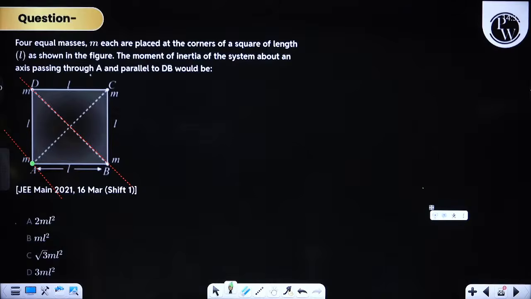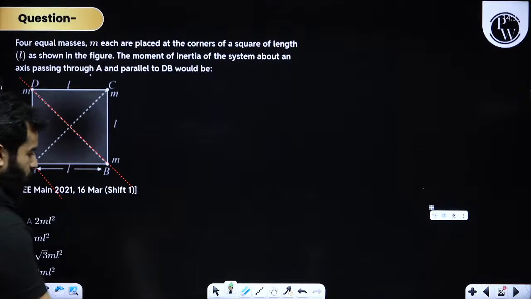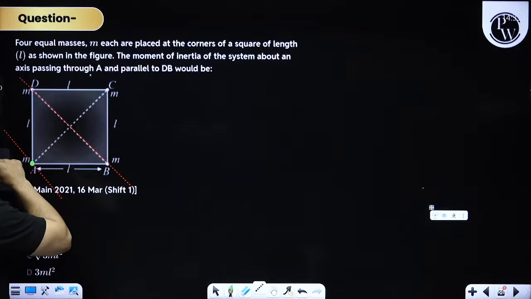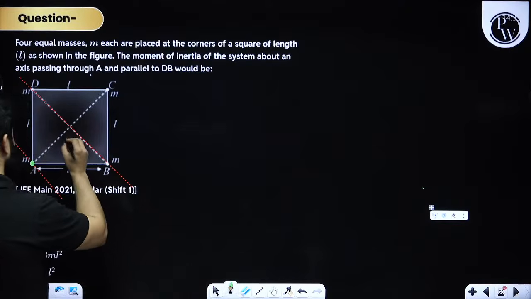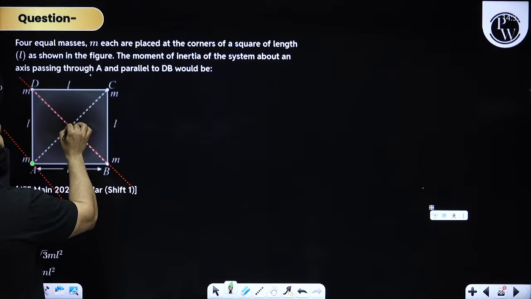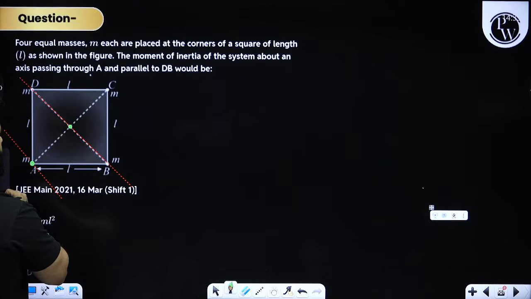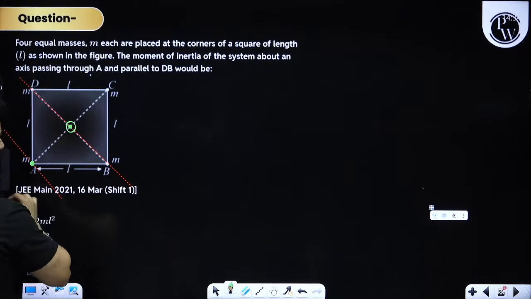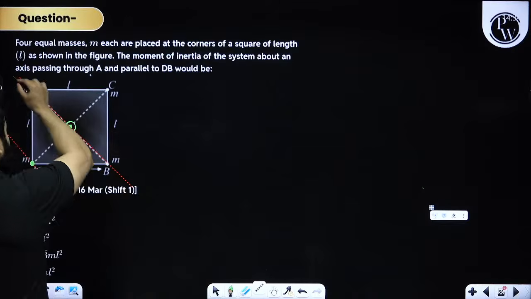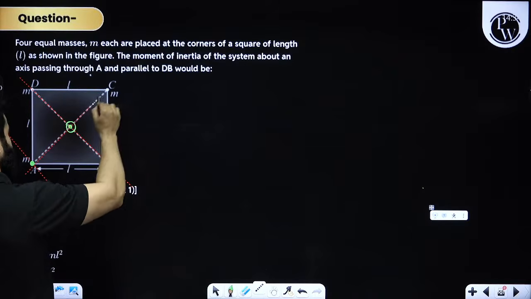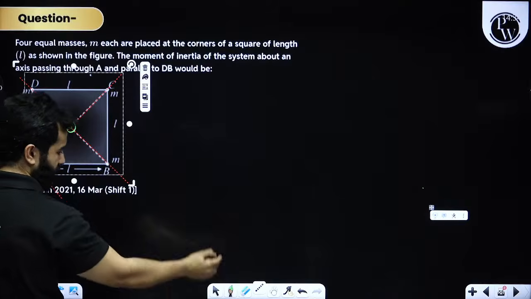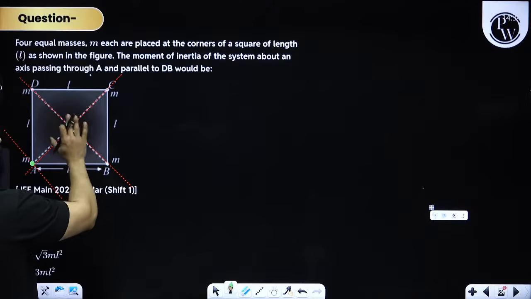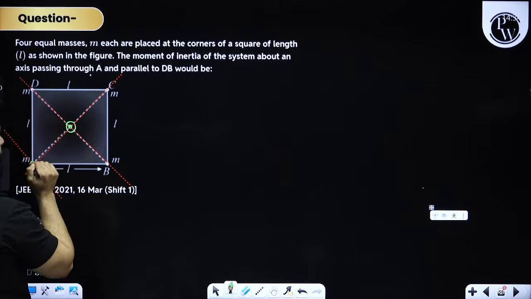You know what you can do? We can find the moment of inertia about this axis. This axis and the green one are perpendicular, and both of these are in the plane and this is perpendicular to the plane.